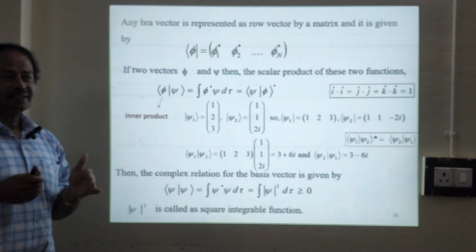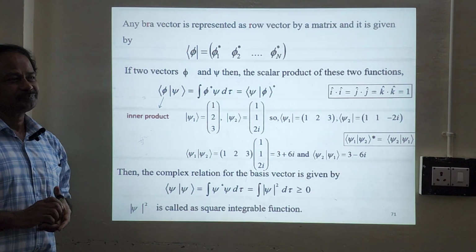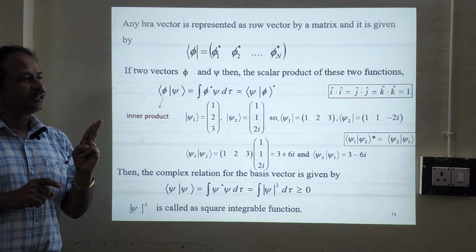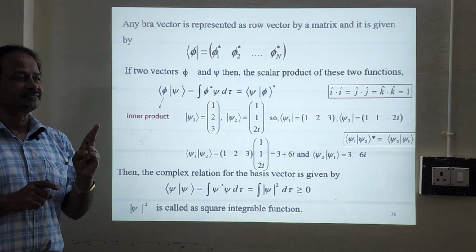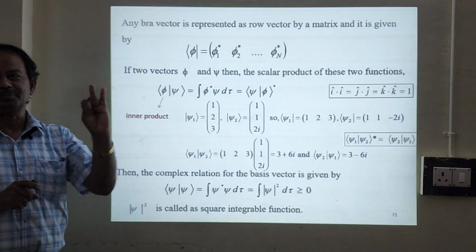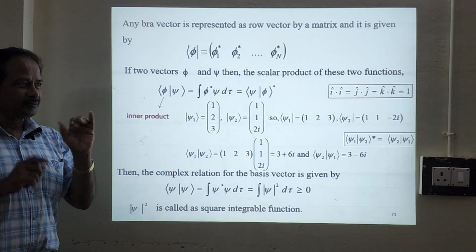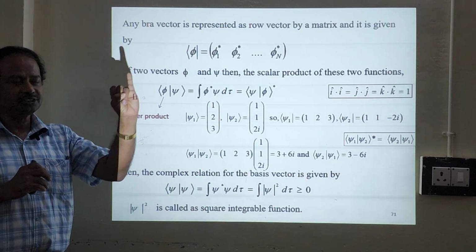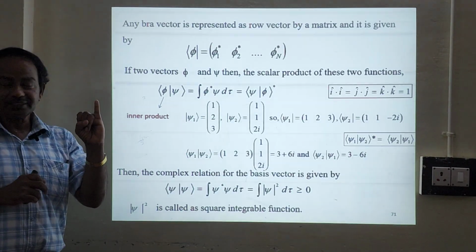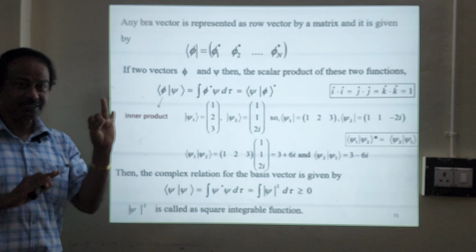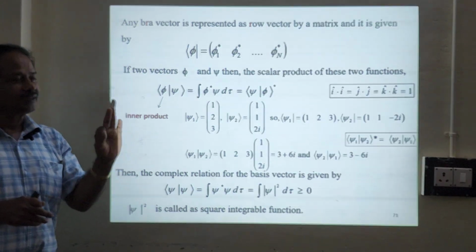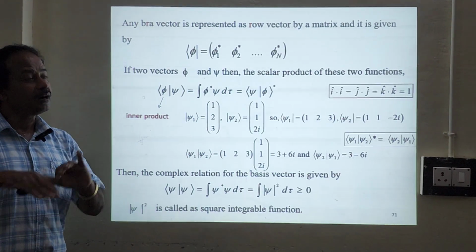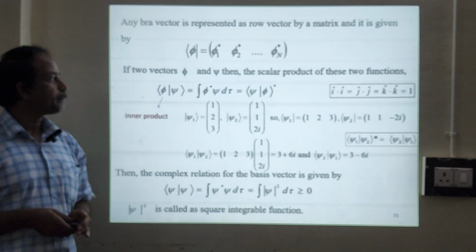So in Hilbert space, the inner product should be defined. Earlier I said Hilbert space has two main properties. One is dual space: for every bra vector there will be a ket vector, and for every ket vector there will be a bra vector. This is very important. Also, in Hilbert space there will be n dimensions, it is not 3 dimensions. And the third one will be the inner product. Inner product should be defined, only then can we express all the elements in terms of Hilbert space.